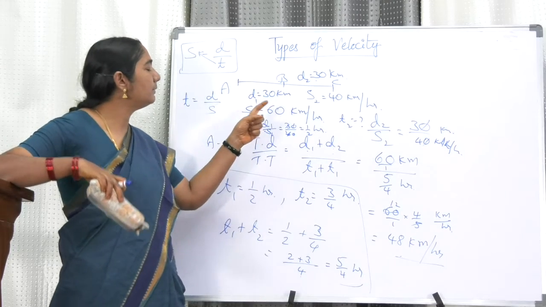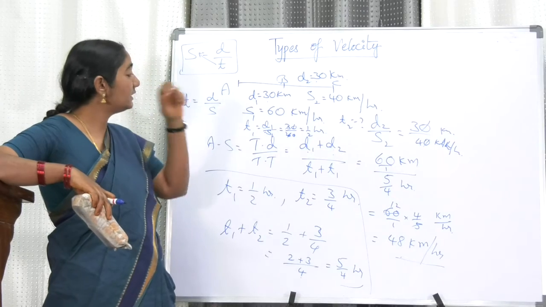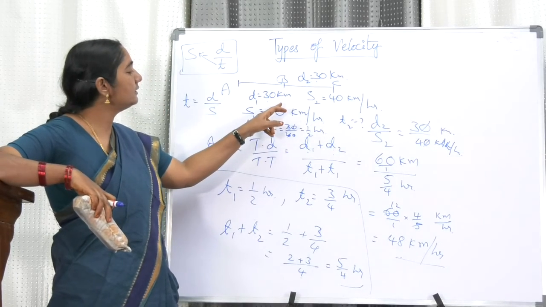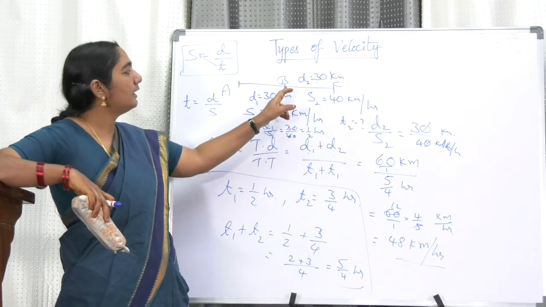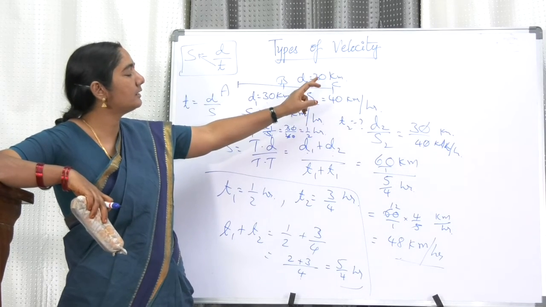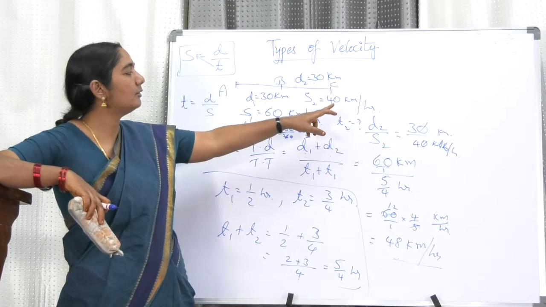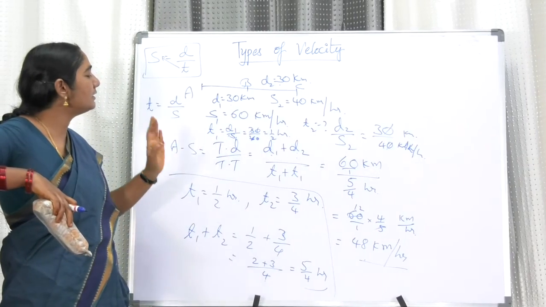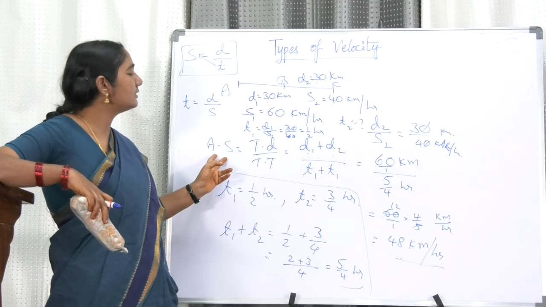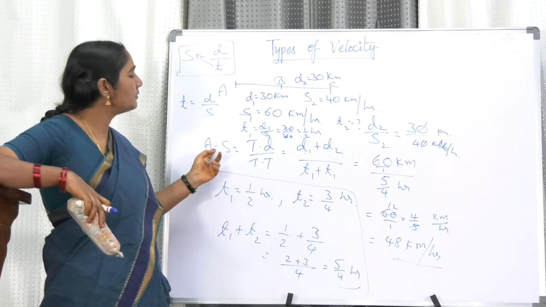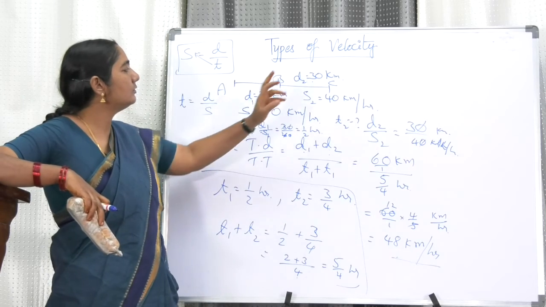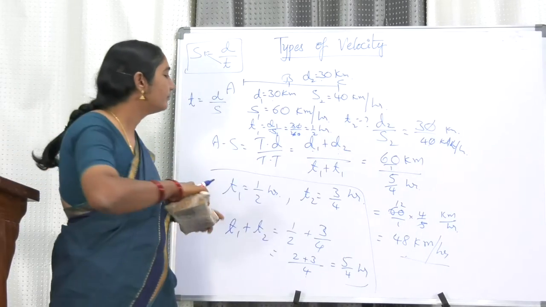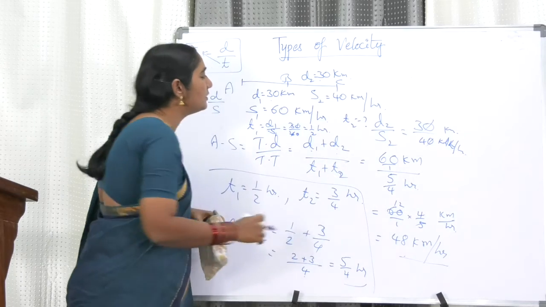Once again I am trying to repeat. A vehicle is moving first 30 kilometers distance with a speed of 60 kilometers per hour, next 30 kilometers distance with a speed of 40 kilometers per hour. What is the average speed? We have taken average speed is total distance by total time. So D1 plus D2, T1 plus T2.